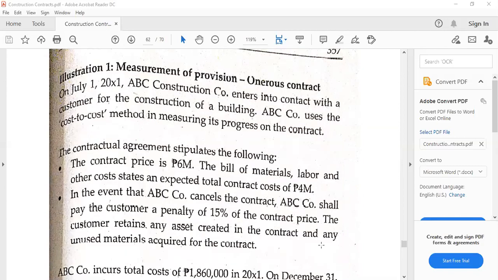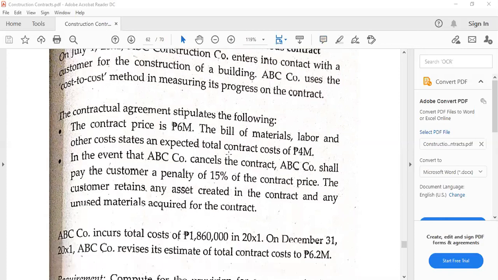To continue, here's an example of an onerous contract. In order for us to know whether a certain contract becomes onerous, we have to compute first the difference between our contract revenue and the estimated costs. In this particular situation, the contract revenue really is our contract price, and the estimated costs, the total, would be composed of the actual cost incurred to date and the estimated cost to complete.